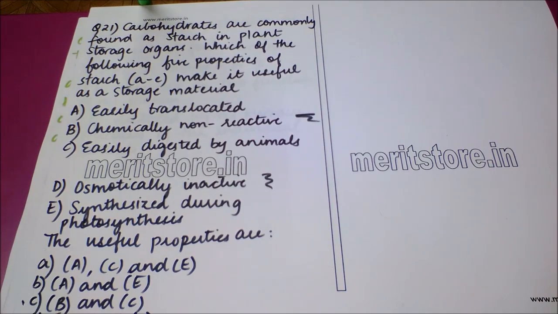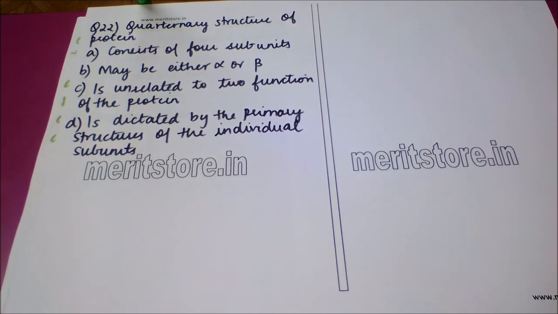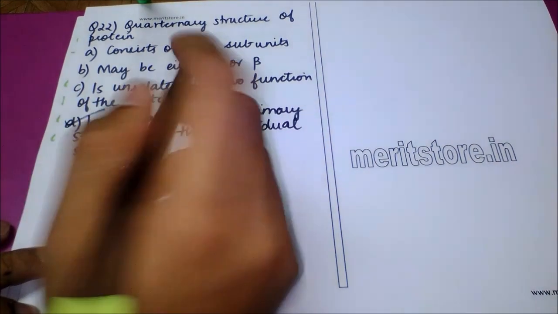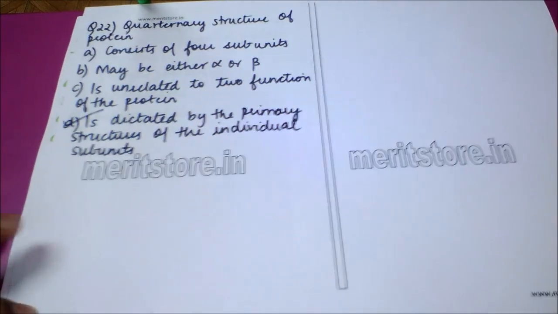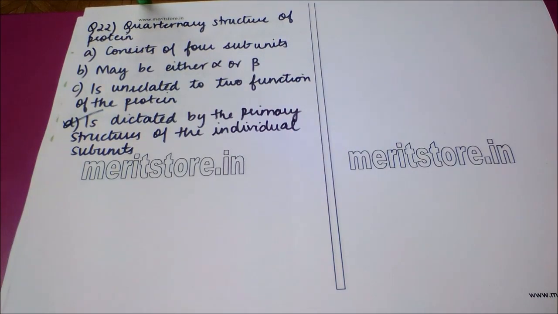The quaternary structure of proteins consists of 4 subunits, maybe either alpha or beta. C is unrelated to the two functions of proteins. Option D is dictated by the primary structures of the individual subunits. The correct answer here is option D. The quaternary structure basically consists of the linking of the two polypeptide chains, which is exhibited in the structure of proteins, and thus the correct answer is option D.